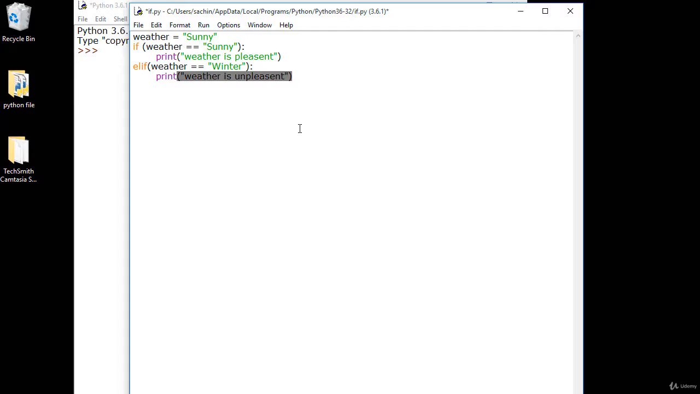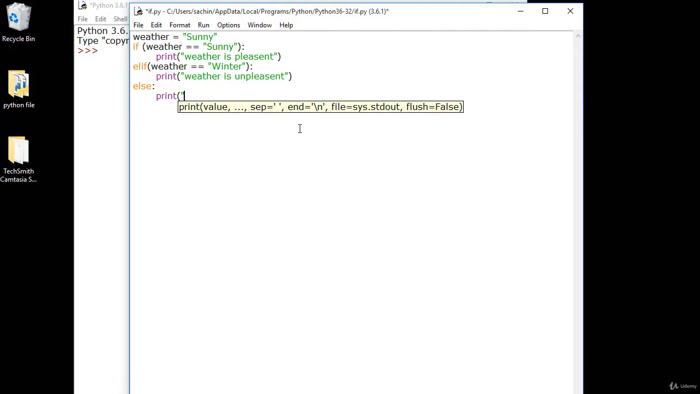And what else? Just print unknown. So we have built a logic here. What if weather is sunny? It will print the weather is pleasant.